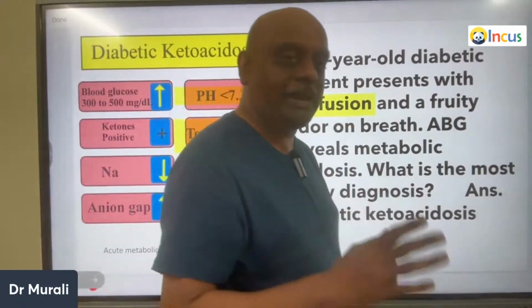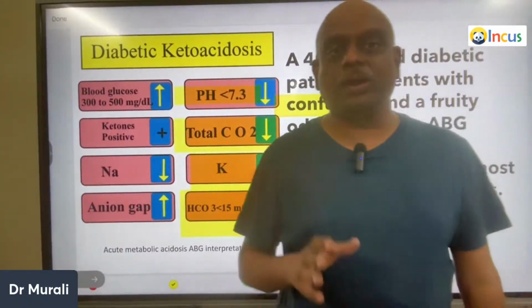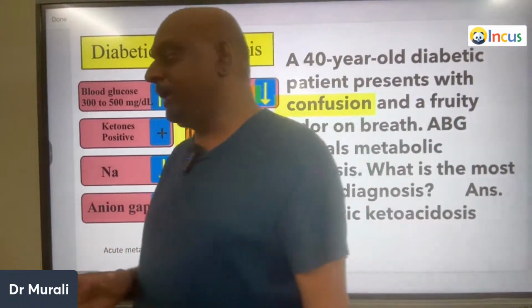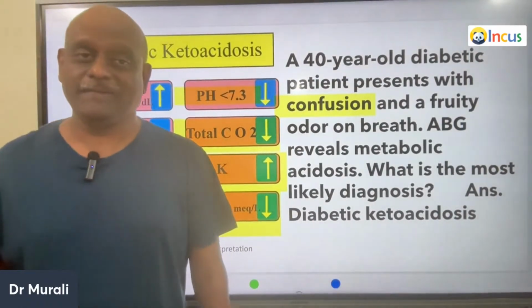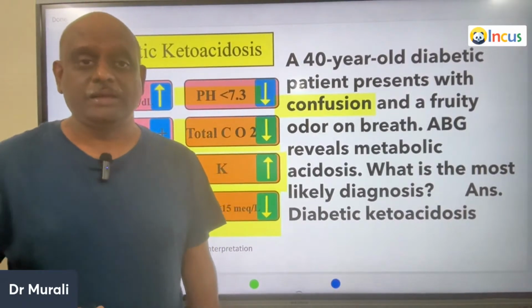Why? Typically, diabetic ketoacidosis, what kind of condition is it? Diabetic ketoacidosis is a condition of insulin absolute deficiency. What is the purpose of insulin?